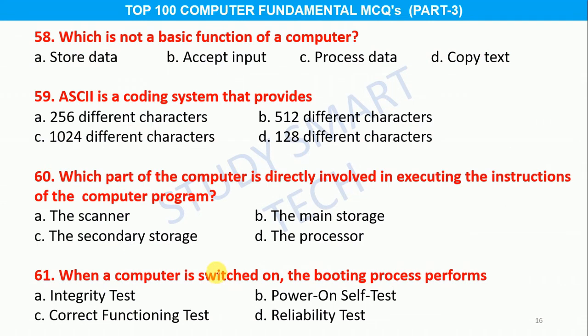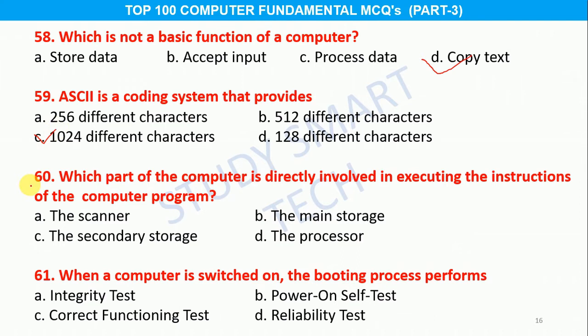Which is not a basic function of a computer? Option A, store data, B, accept input, C, process data, D, copy text, and the correct answer is option D, copy text. Question number 59. ASCII is a coding system that provides option A, 256 different characters, B, 512 different characters, C, 1024 different characters, D, 128 different characters, and the correct answer is option C, 1024 different characters.